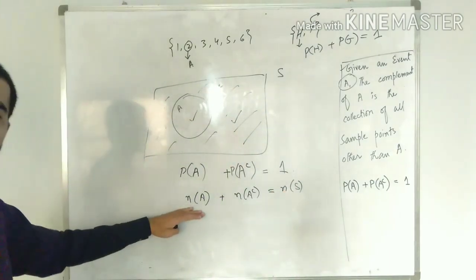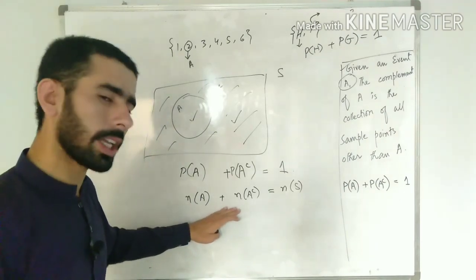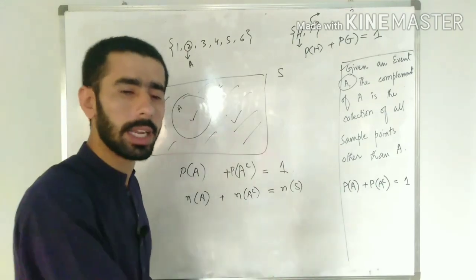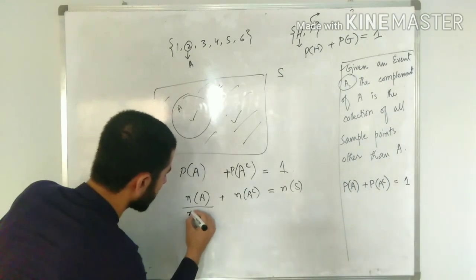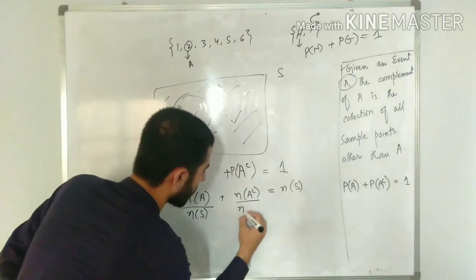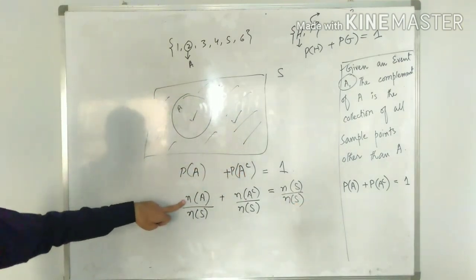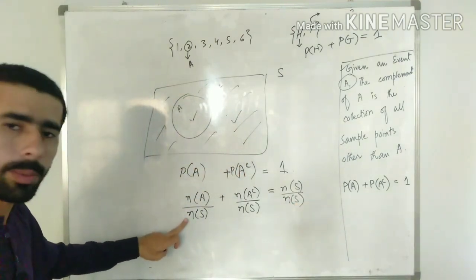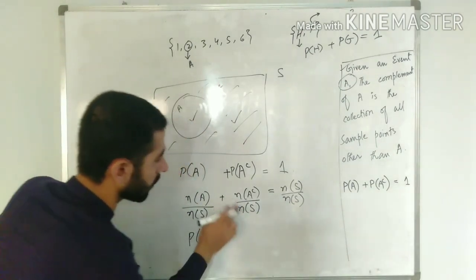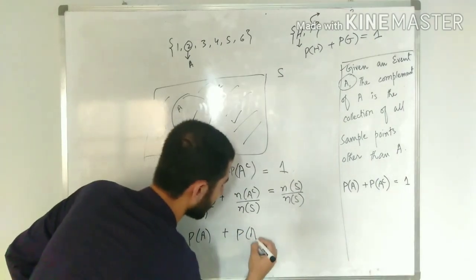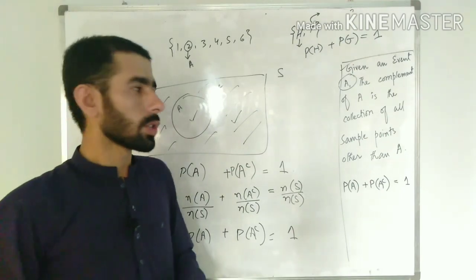If I'm taking all the elements in the event A as well as all the elements outside A, I'm taking the complete sample space. If I divide both the sides by the number of elements in the sample space, I would get the relative frequency of event A, which we named as probability of event A. Similarly, the relative frequency of A complement, which would be the probability of A complement, and this would become 1 or 100%. So that's all.